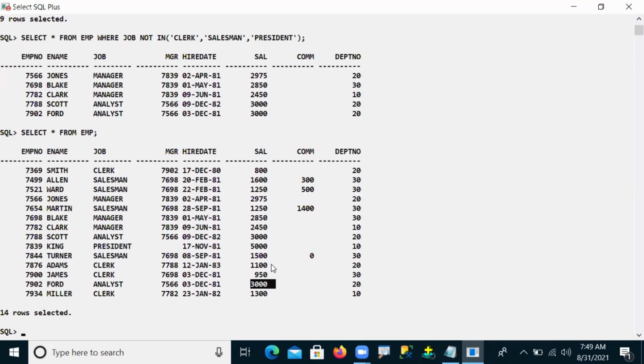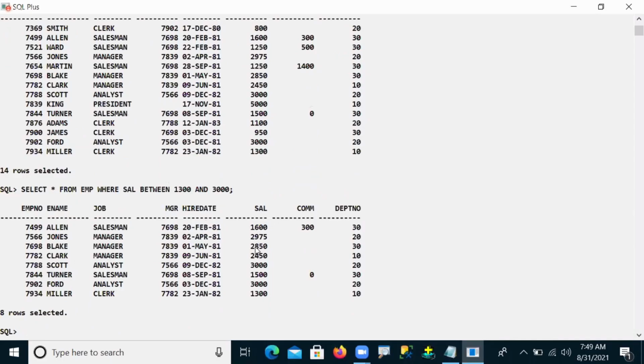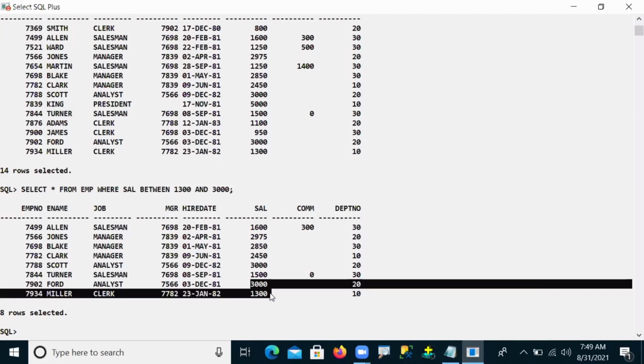Now I want to apply it here. Select star from EMP where salary between 1300 and 3000. Can you see what happened? Including the source and destination values, all rows are returned. Both the source value as well as the destination value are also returned. So this is the between operator's nature.